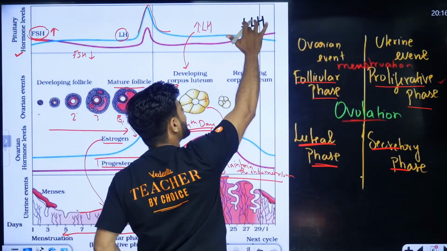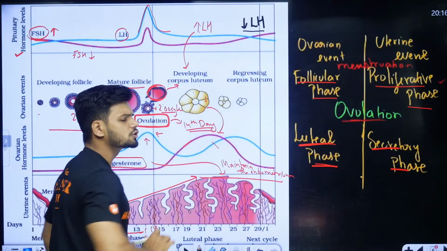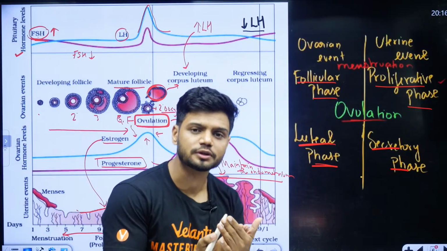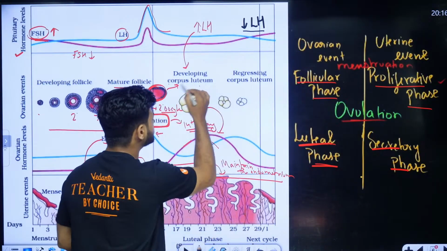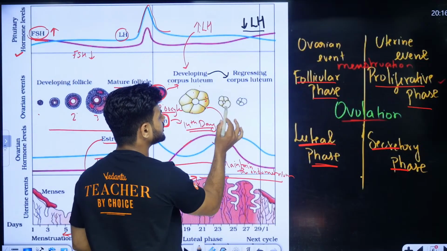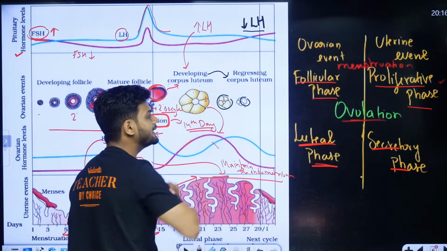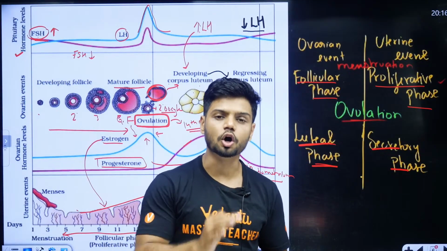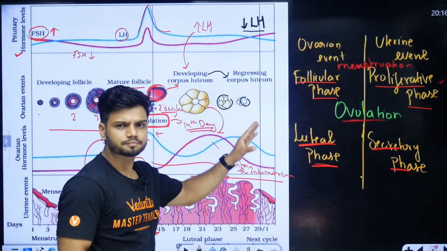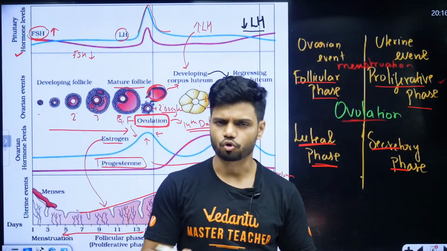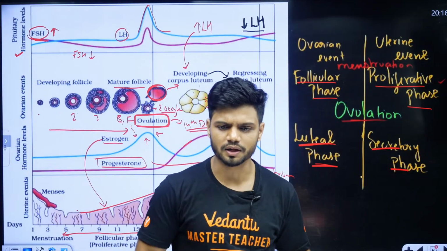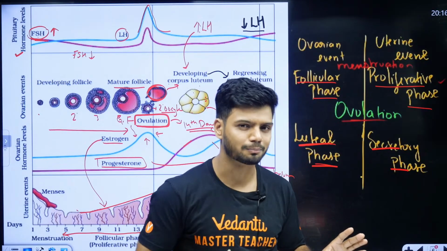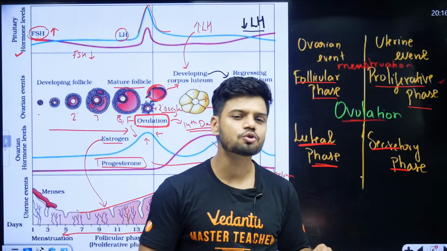उसकी वजह से, students, if LH is decreasing, who will maintain the corpus luteum? If LH is decreasing, who will maintain the corpus luteum? No one. So this corpus luteum will degenerate completely. Can you see? Corpus luteum will completely degenerate, also called regression of corpus luteum. अगर सोचो यहां पर corpus luteum अभी काम नहीं कर रहा, बाहर निकल के चला गया. Now if there is no corpus luteum,